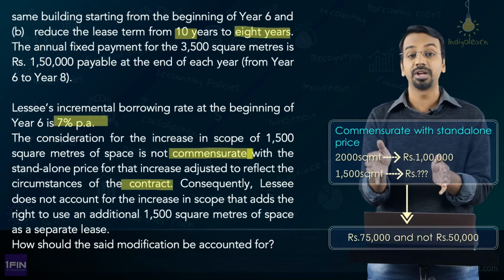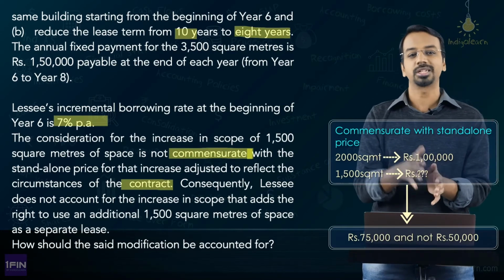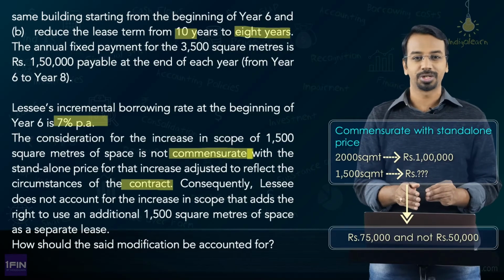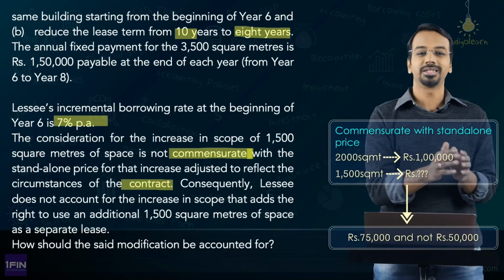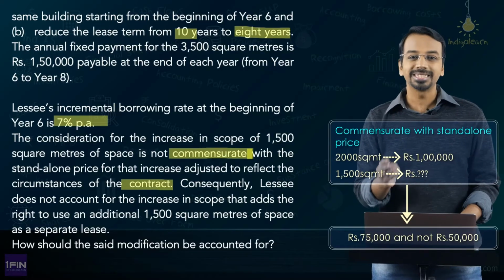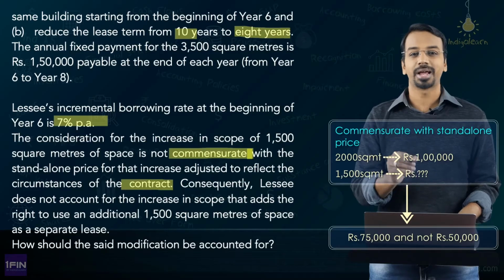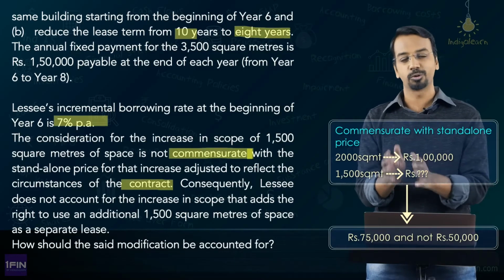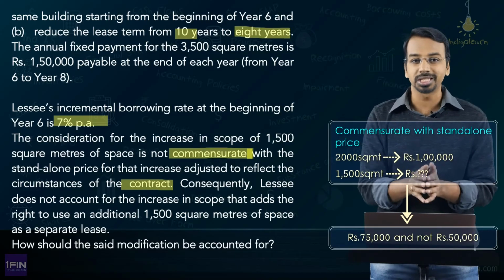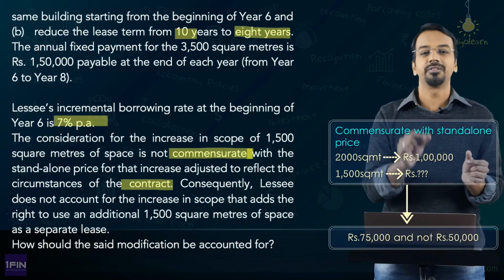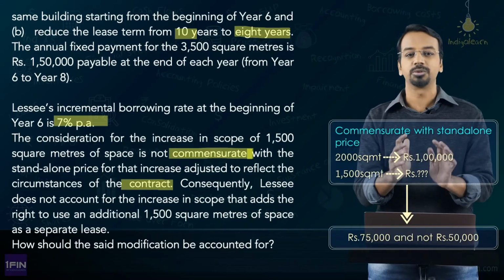Instead of charging extra 75,000, the lessor is charging only extra 50,000, which means the increase in scope will not be accounted for as a separate lease contract, because the increase in consideration is not commensurate with the standalone price of the increased scope. The scope has increased from 2,000 to 3,500. For additional 1,500, 50,000 is not commensurate. That is what the question means.